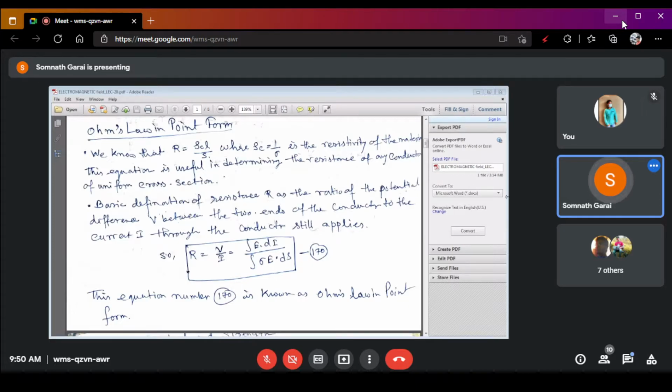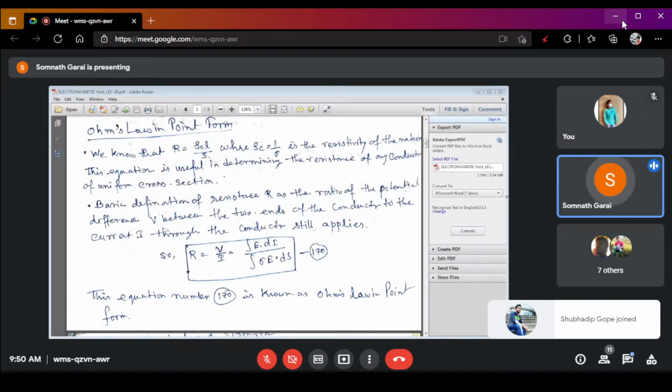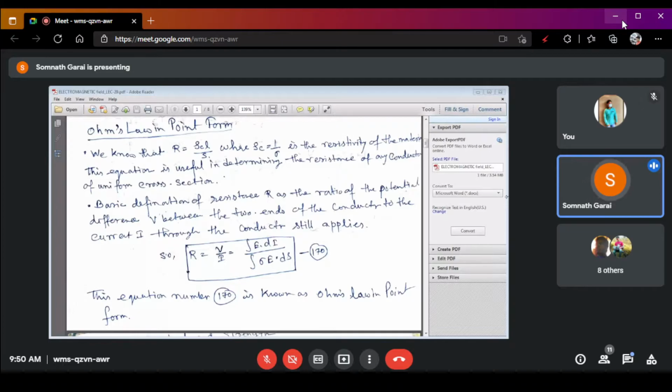But here, V is represented with respect to the electromagnetic fields equation. We can write V equals, already we know that V equals the integration of E dot dl. It is already known that V equals the integration of E dot dl, as well as I is denoted as the integration of sigma E dot dS.